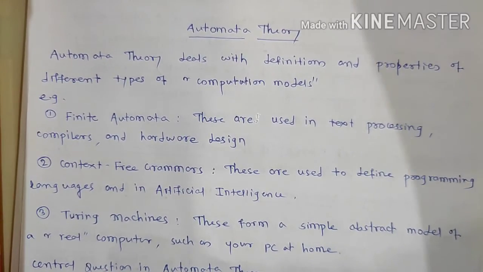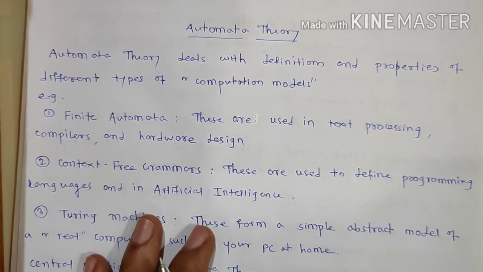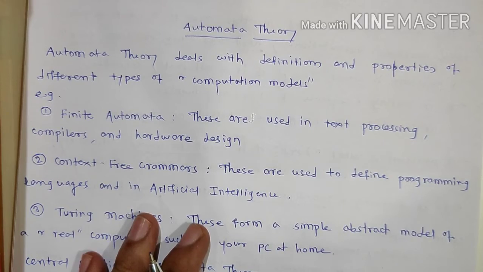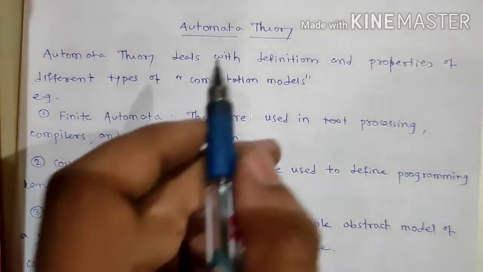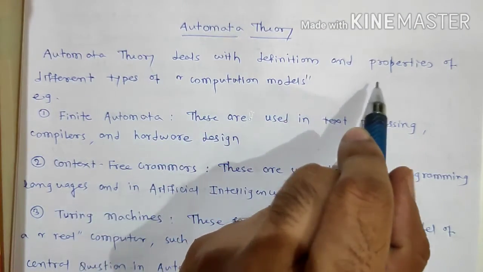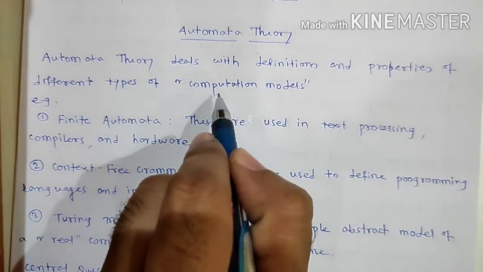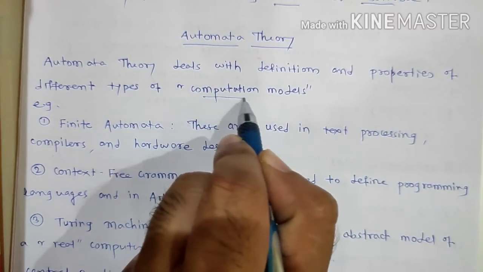Now the third point. In theory of computation, there is automata theory. What is this automata theory? Automata theory deals with definitions and properties of different types of computation models.